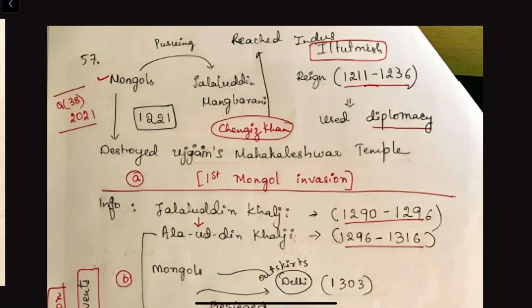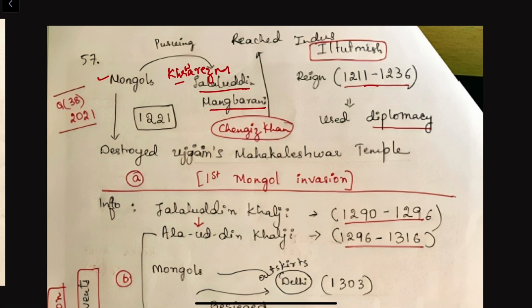One such dynasty was Khwarezm Empire. So the last prince of this Khwarezm Empire was Jalaluddin Mangburni. So when Mongols started pursuing this Jalaluddin Mangburni,